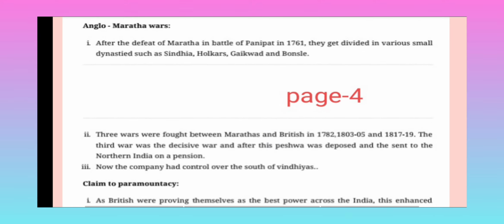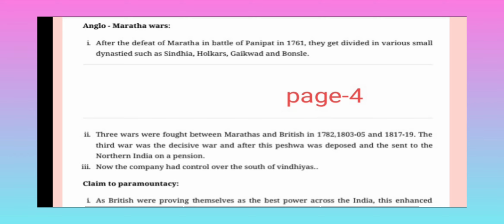Here in the south the British fought with Tipu Sultan, and in the other parts of India they had to fight the Marathas, the Anglo-Maratha wars. After the defeat of the Marathas in the Battle of Panipat in 1761, they got divided into various small dynasties such as Scindia, Holkar, Gaikwad and Bhosle.